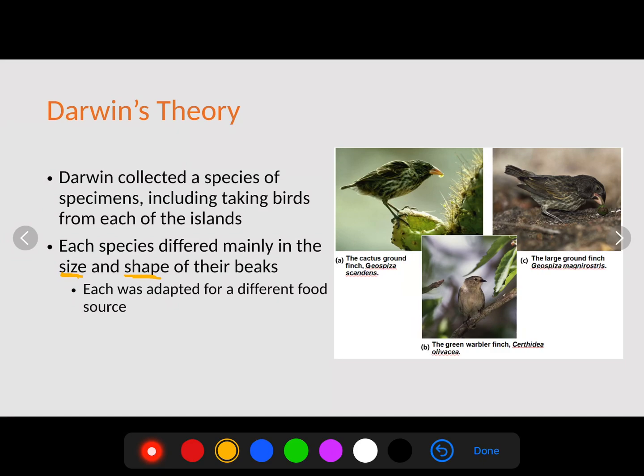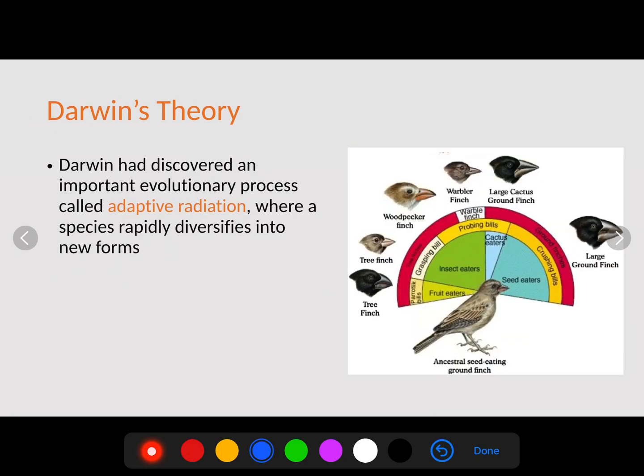What happened was these birds were adapting for different food sources. Up here we have the cactus ground finch. His beak looks different than the ground finch, which looks different than the tree finch, because all of them are adapted differently to eat different foods on the island.